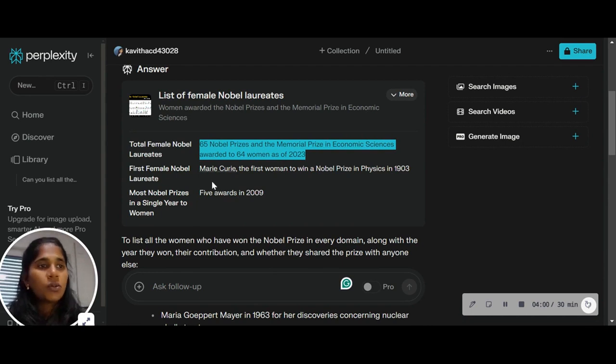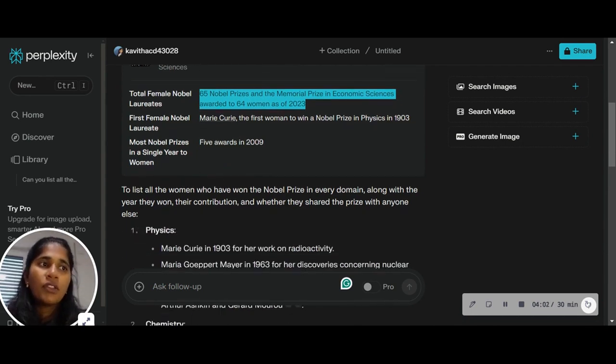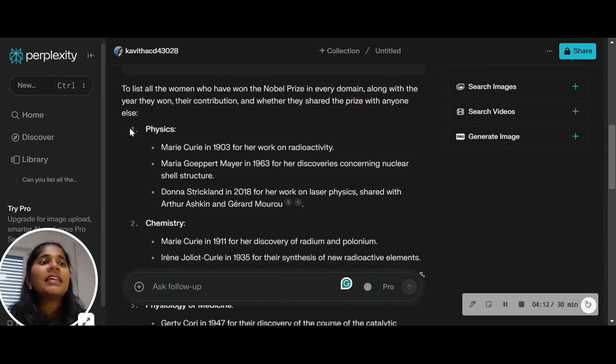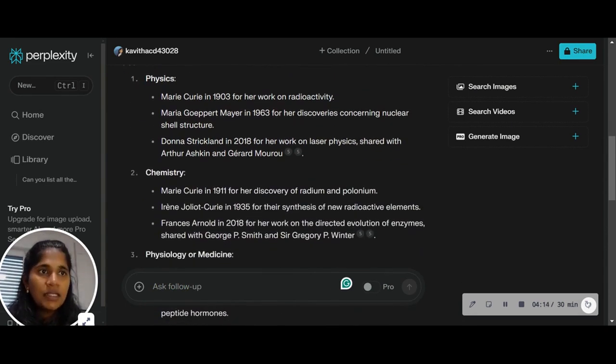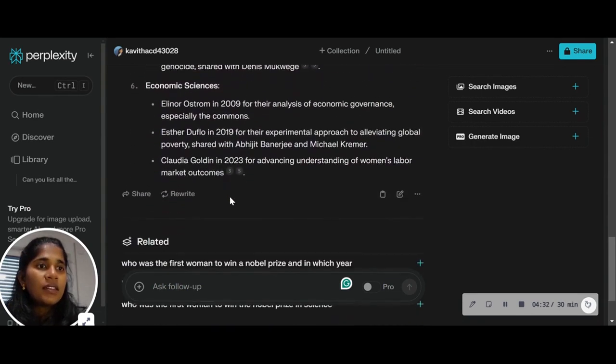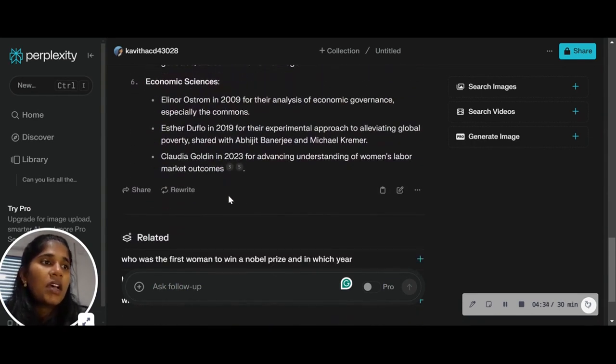So it's also listing down the first woman who won the Nobel Prize, when it was, and most Nobel Prizes in a single year to women was 5 in 2009. And then it starts listing by domain who in which year has won the award. So I think this is very well executed by Perplexity AI.